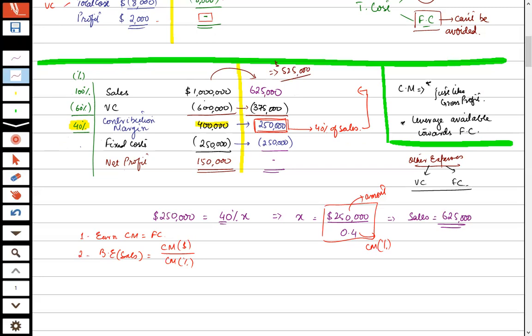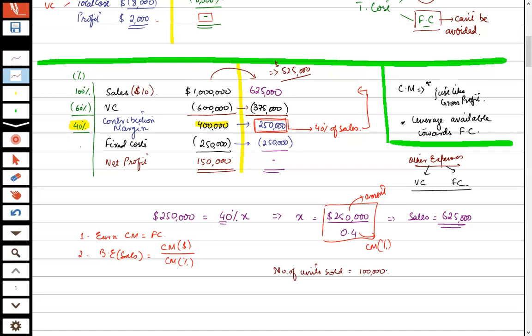Let's suppose $1 million is the total amount that we got from sales, and each unit is sold at $10. Can you calculate the number of units sold? It's just 100,000.